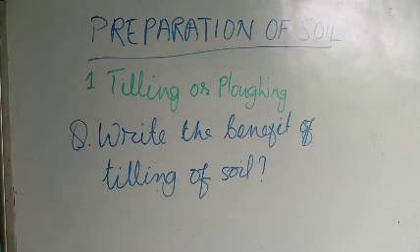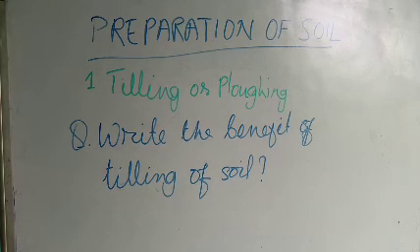And the second point is that tilling loosens the soil and mixes the manure that has been spread in the field. When you till the soil, the manure which is spread on the soil is mixed well with the soil so that the plant can take it. And the third point, tilling allows air to circulate in the soil. This helps keep the roots of the crop plants healthy. Even plant roots need air. When we till, it makes some spaces and air circulation can take place so that the plant's roots will get air.